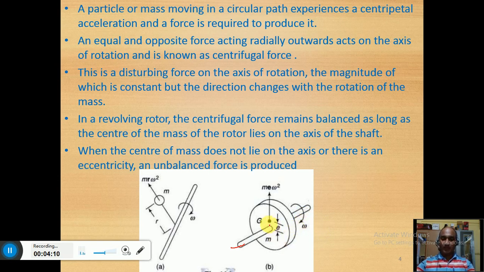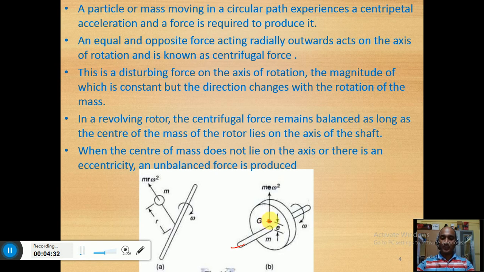There is one mass, this black colored mass, which is an unbalanced mass on the rotor. Even if this distance, the eccentricity e, is very small, if the mass is rotating at high speed, it produces centrifugal force which is directed away from the center.